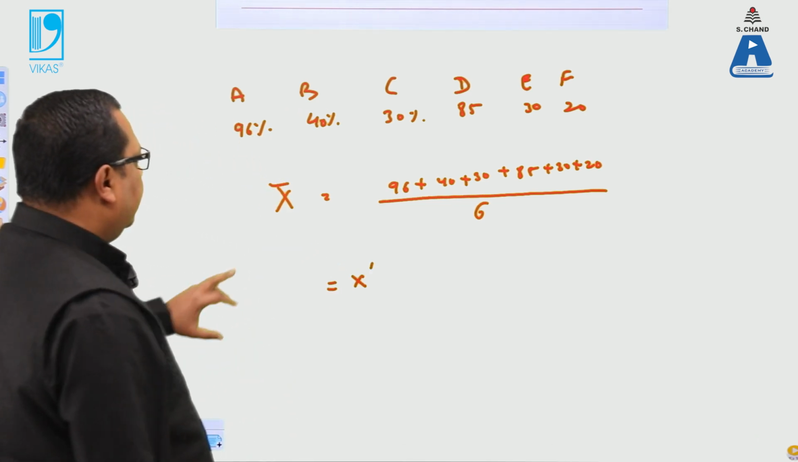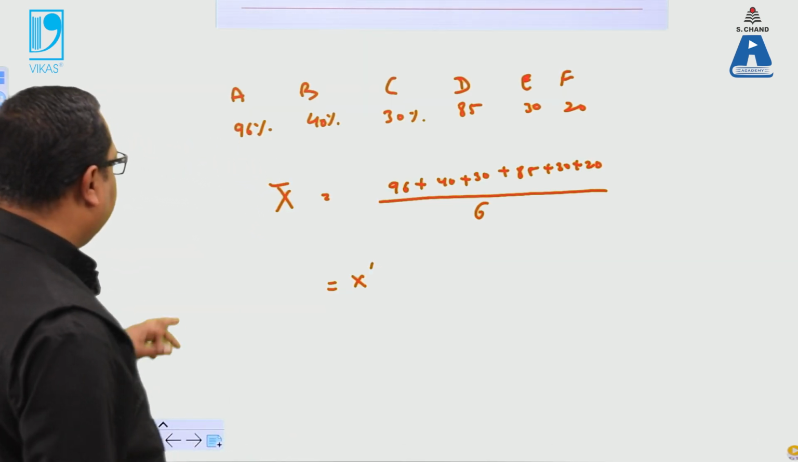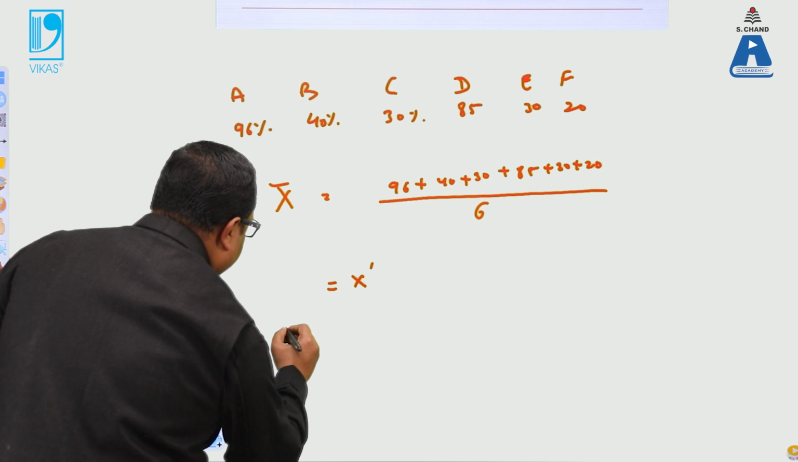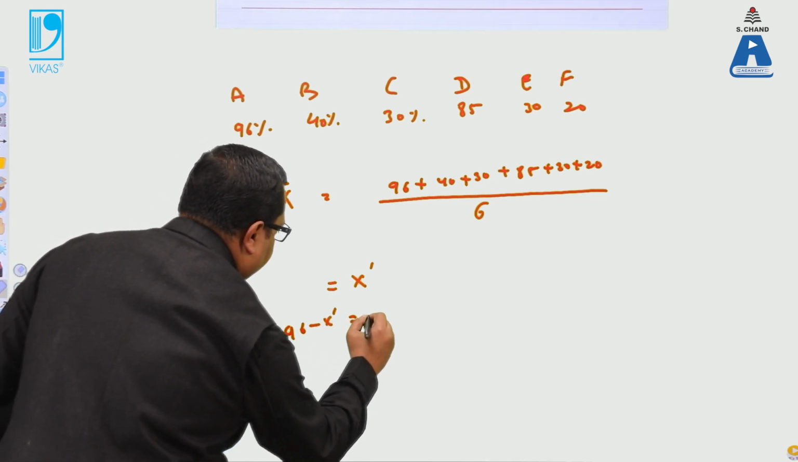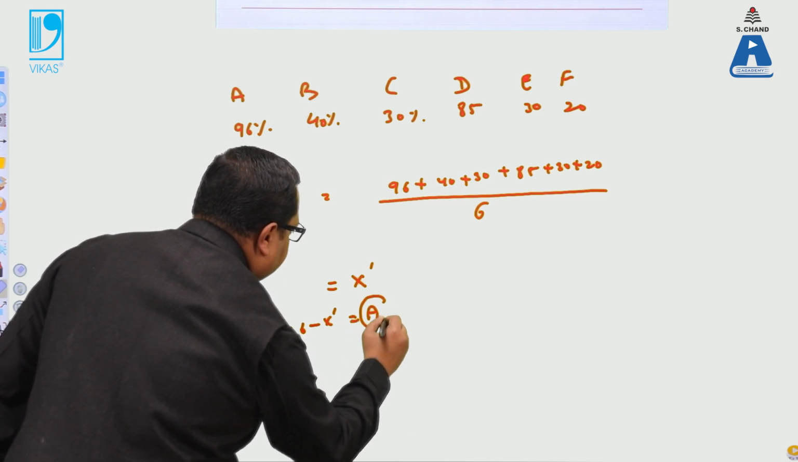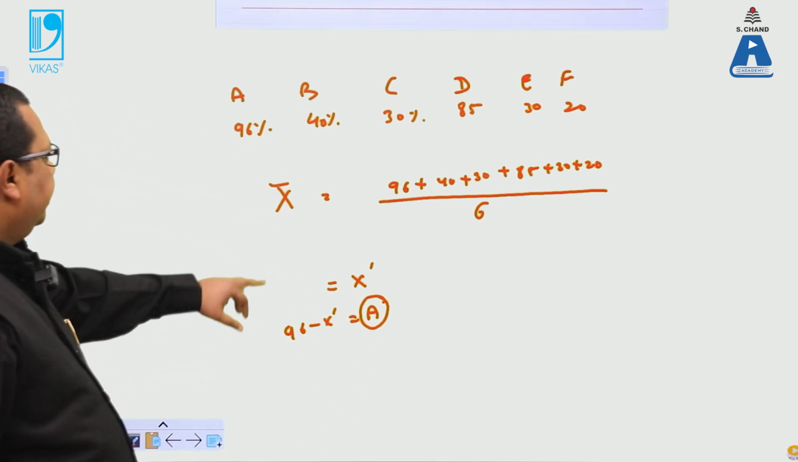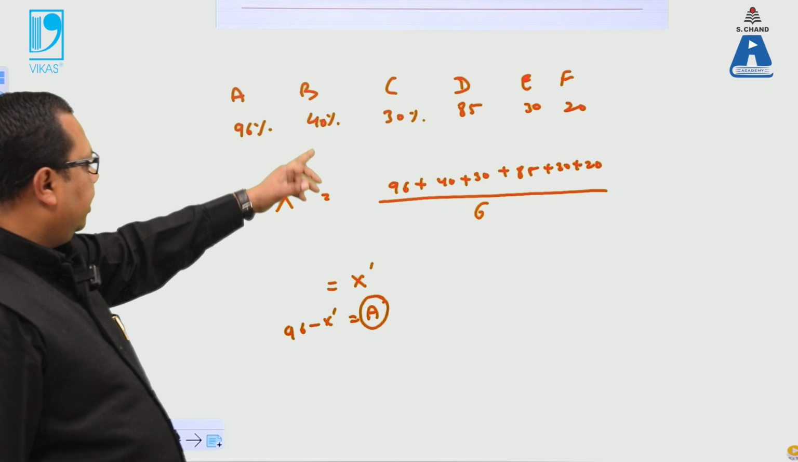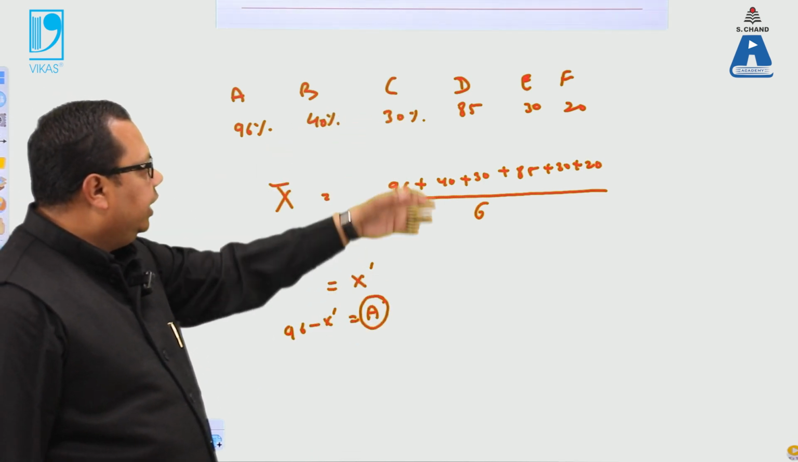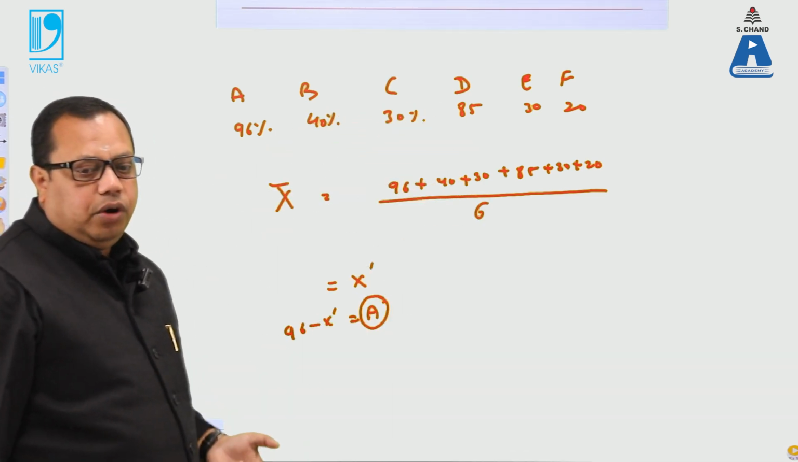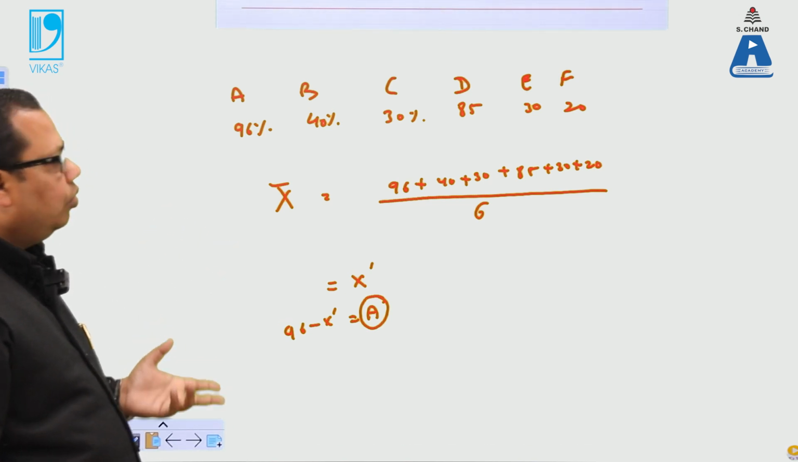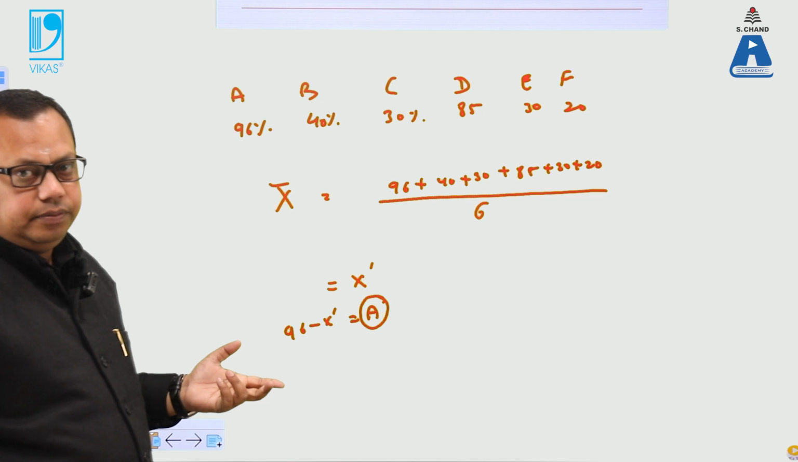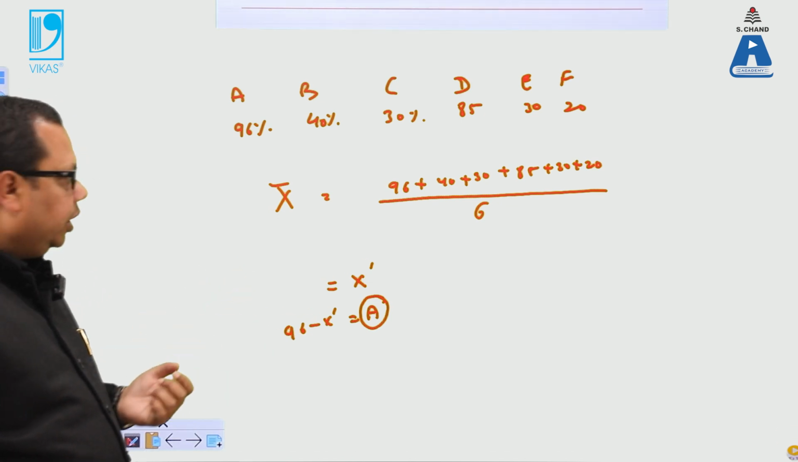When we get this particular result, suppose we get this result as x dash. Now what we will do is it will give a relational data when we say 96 minus x dash, this gives the contribution of A. Similarly, you can calculate relational data with B, C, D, E and F. So what we conclude here is that we will get the exact score given by the particular students.